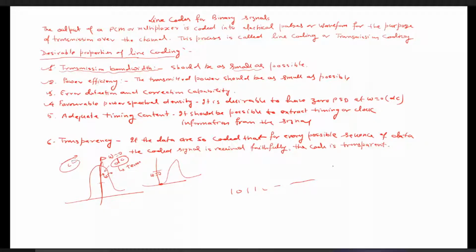in the PCM system, here is the sampler, here is the quantizer, here is the encoder. Then after encoding, we transmit through the channel, and in the channel we use regenerative repeaters. Numbers of regenerative repeaters are used, and in all these regenerative repeaters, numbers of transformers and coils are used.